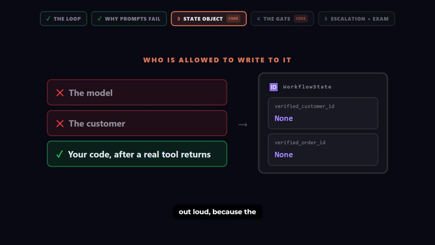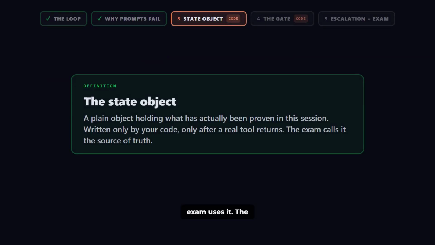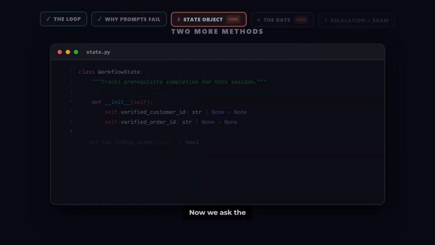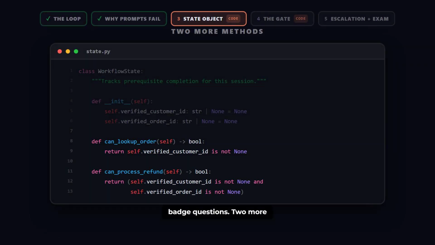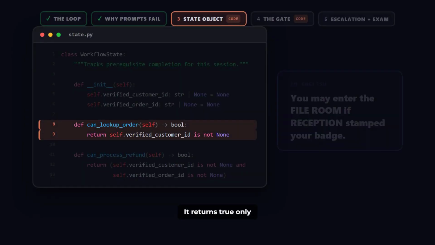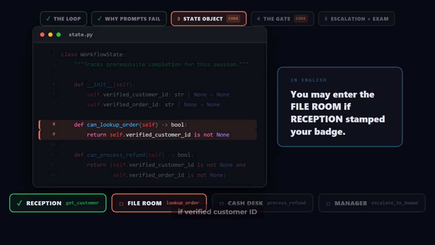Say the name out loud, because the exam uses it. The state object. Now we ask the badge questions. Two more methods. Can look up order. It returns true only if verified customer ID is set. Read that as English. You may enter the file room if reception stamped your badge.